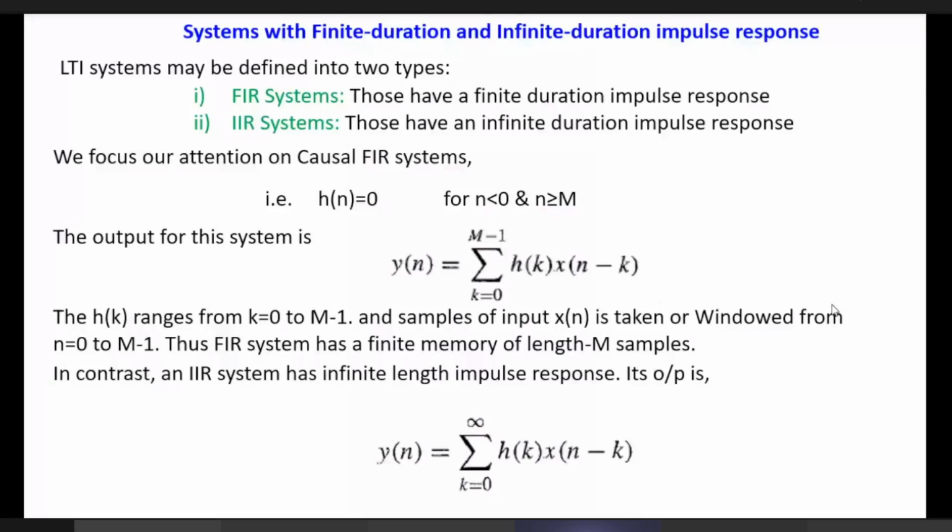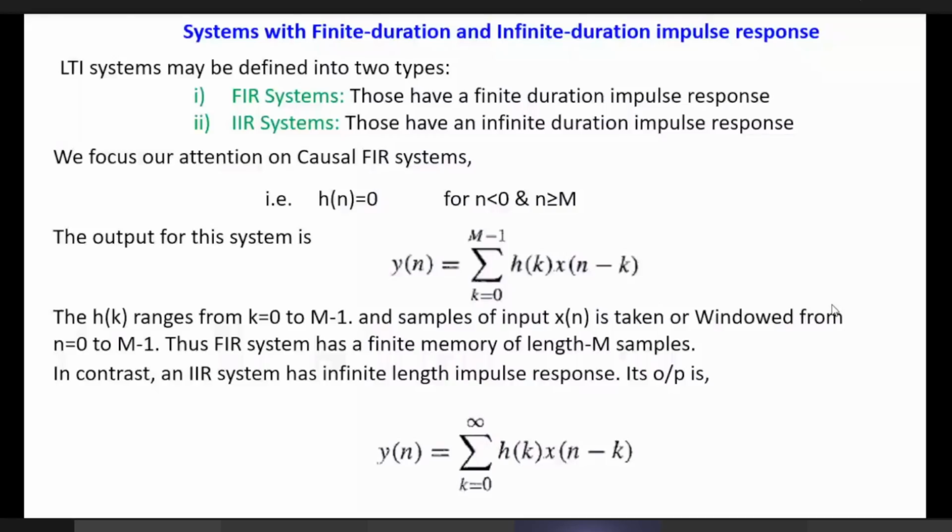It is non-zero, maybe 0, but it is valid within that particular range of time, say n equal to 0 to some value L or capital N or M, any constant. But for an IIR system, the impulse response is not limited to any specific time duration.